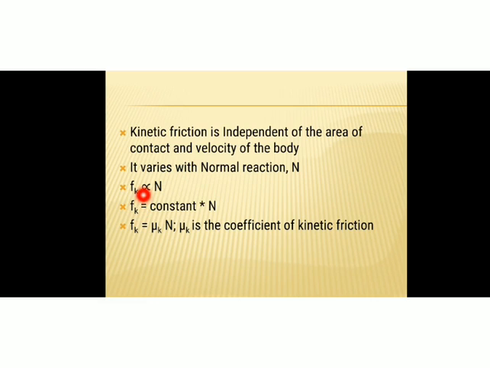So here, to remove the proportionality symbol, a constant is added, and that constant is mu k. And this mu k is the coefficient of kinetic friction. How do you define this coefficient of kinetic friction? For that, consider this expression. From this expression, we can write mu k is equal to Fk by N, isn't it?